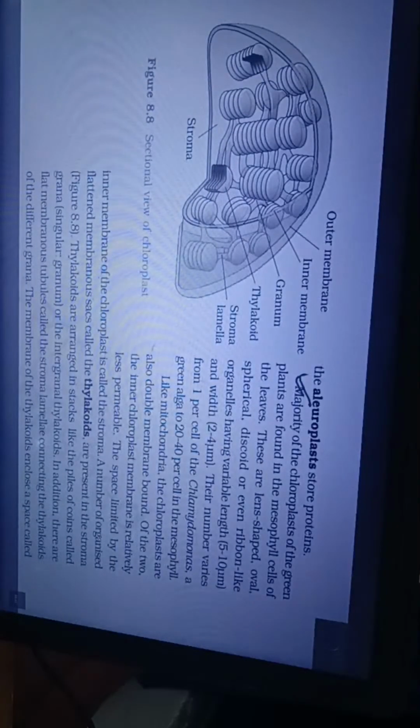The majority of the chloroplasts of the green plants are found in the mesophyll cells of the leaves. These are lens-shaped, oval, spherical, discoid or even ribbon-like organelles having variable length and width.